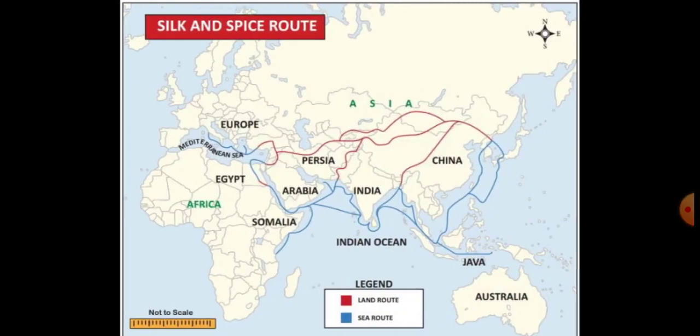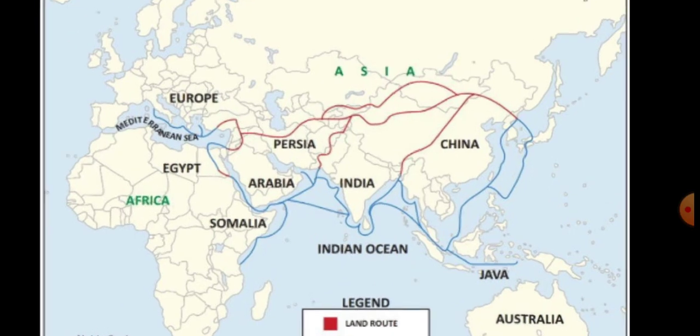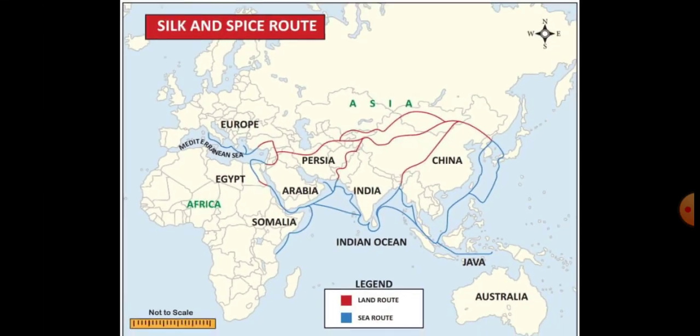Did you see the map, students? This is the Silk Road and Spices Road. Through these roads they imported and exported silk and spices, so the roads got these names.